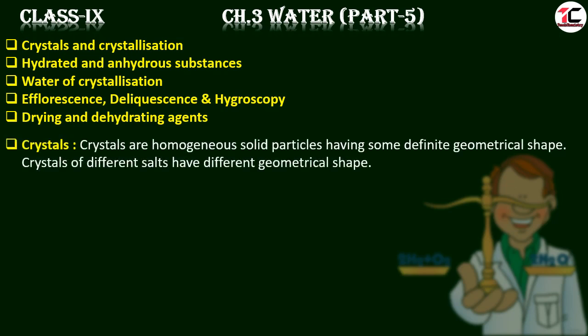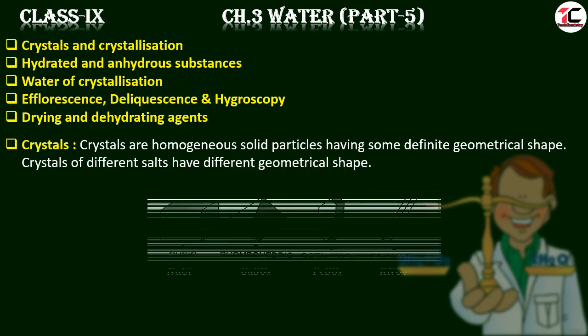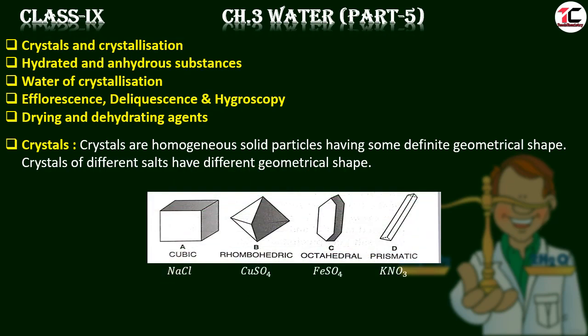What are crystals? Crystals are homogeneous, that is uniformly mixed solid particles having some definite geometrical shape. Crystals of different salts have different geometrical shapes. Let us see in the diagram. Sodium chloride, common salt, has a cubic shape. Copper sulfate has a rhombohedral shape, rhombus base shape. Ferrous sulfate has an octahedral shape. Potassium nitrate has a prismatic shape. So different salts have different shapes.